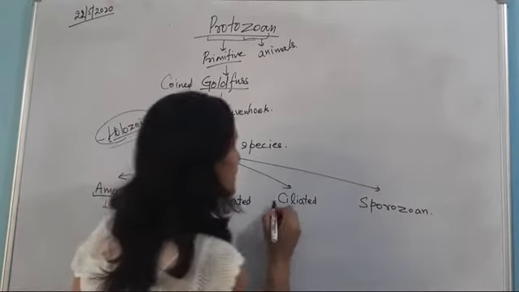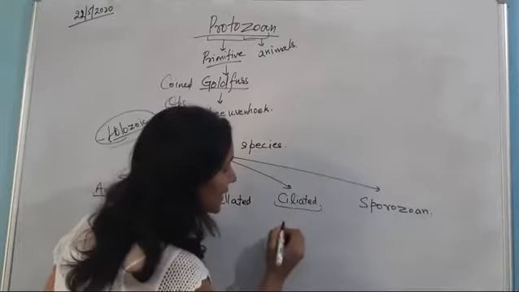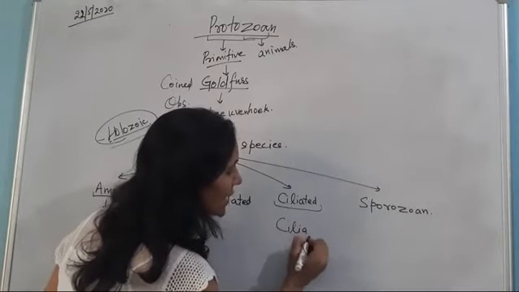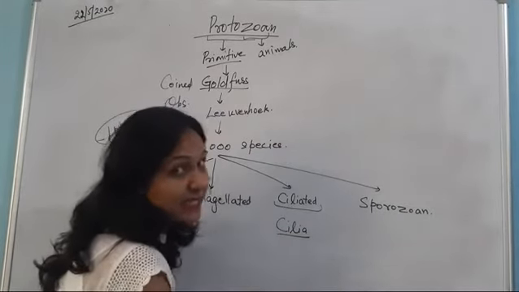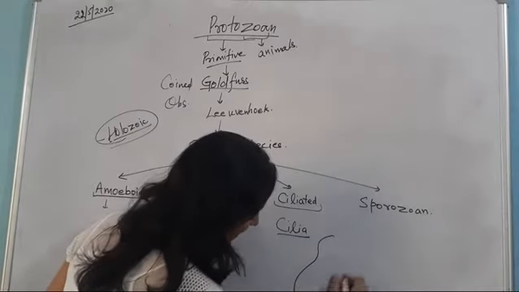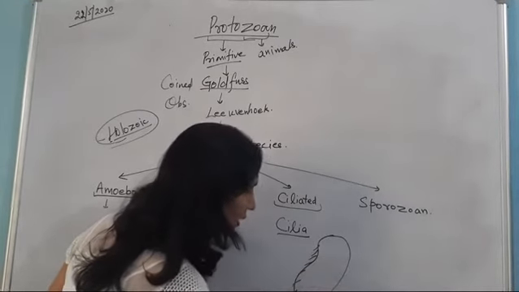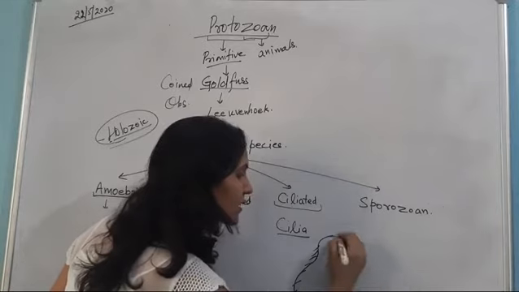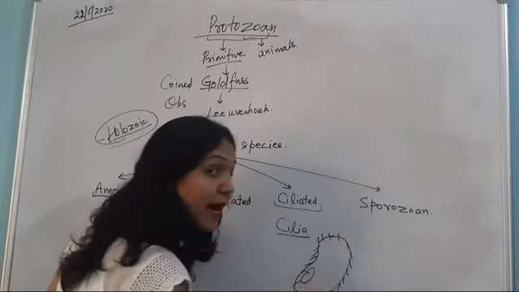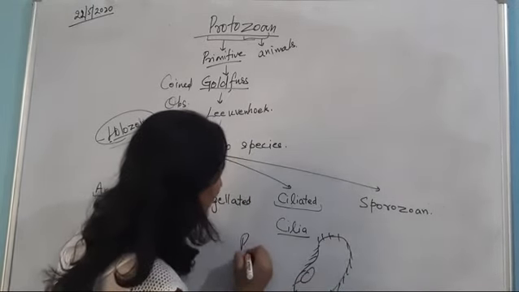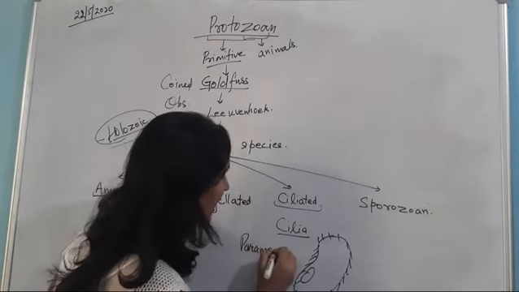Next is the ciliated form. As the name indicates, they have a special locomotory organ, you can say cilia. And you remember this diagram? Yes, this is about the paramecium. The organism that falls under this category is paramecium.